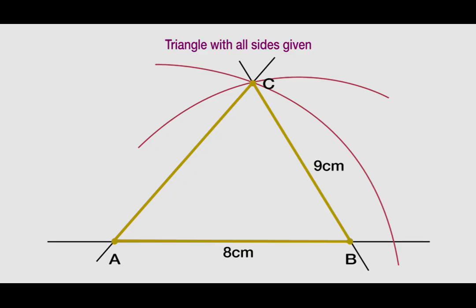Good. Now let us see how we can construct a triangle with 2 sides given and an angle. If you are given 2 sides and an angle of a triangle, we can still construct that triangle. Let's take example 2.